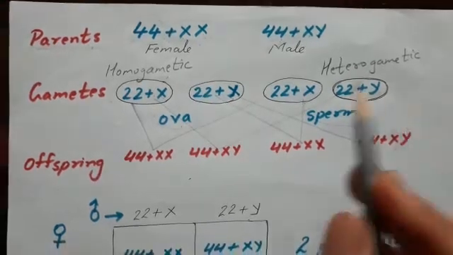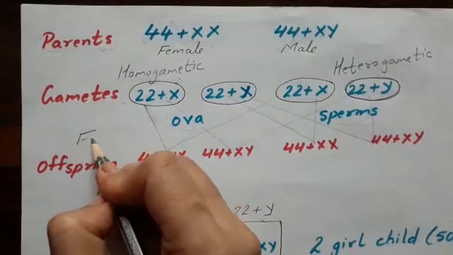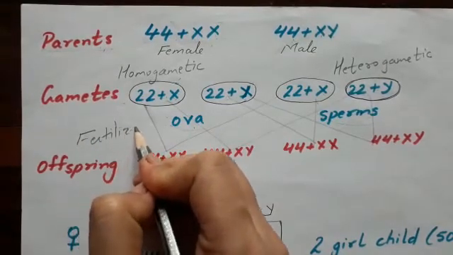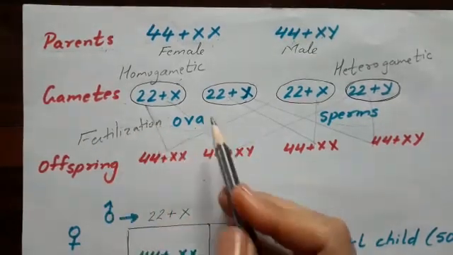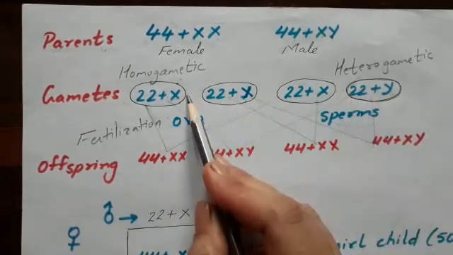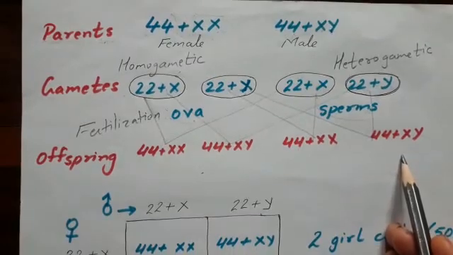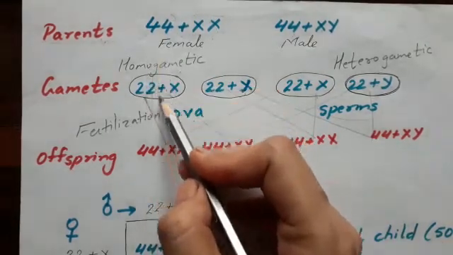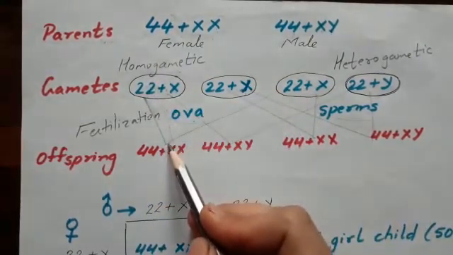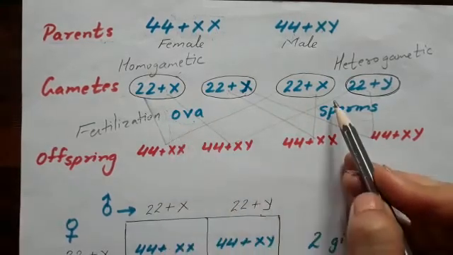Now, when fertilization takes place, fertilization means the fusion of the gametes. When these gametes fuse with one another, in the offspring we have combinations where a female gamete fuses with the male gamete, ova with the sperm.